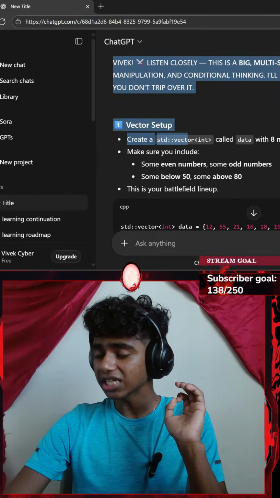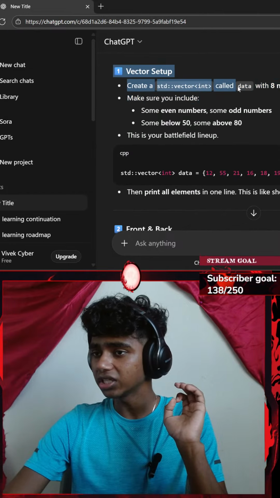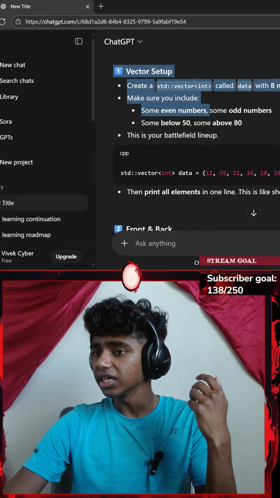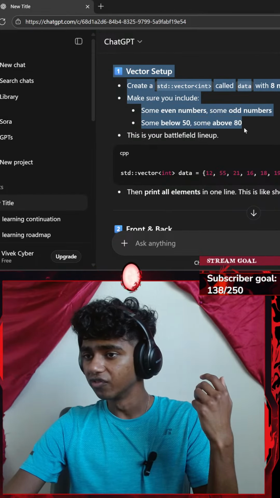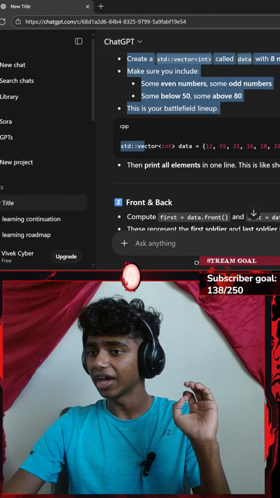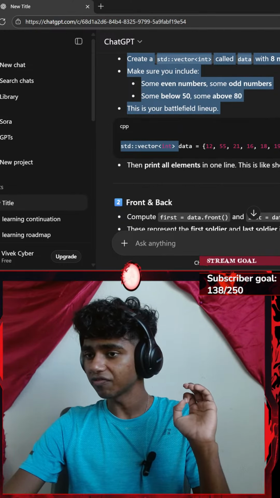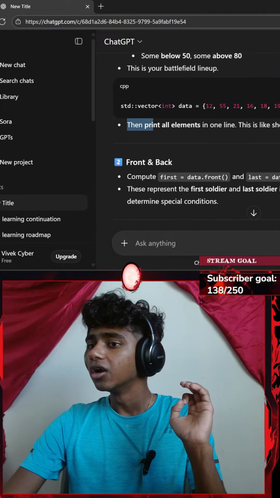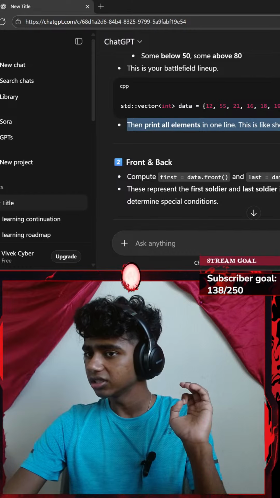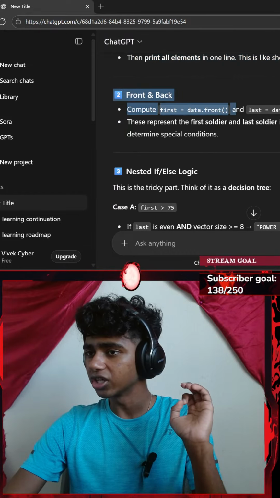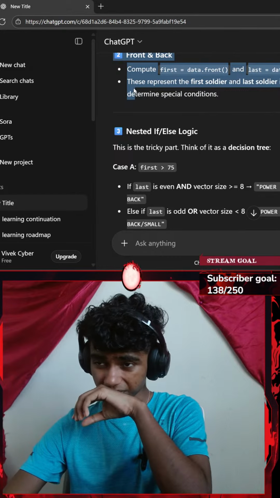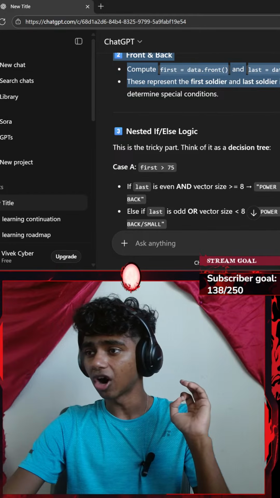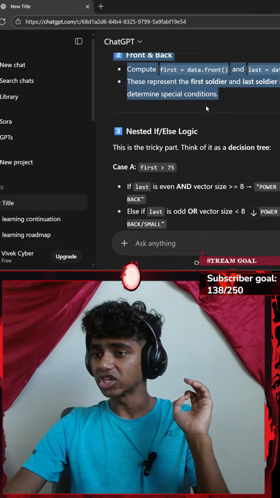Vector setup. Create a standard vector, which only consists of integers. Call the data with 8 numbers. Make sure you include some even numbers, some odd numbers, some below 50, some above 50. This is your battlefield lineup. Standard vector, which just consists of integers, that is known as data, has these values to it. Print all elements in one line. Front, back, compute first and last. These represent the first soldier and the last soldier in your vector army. Their values determine special conditions.